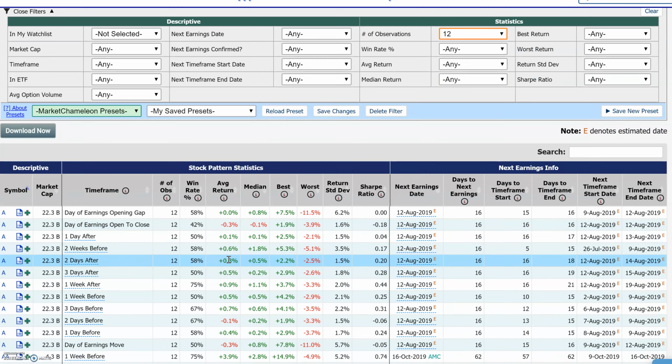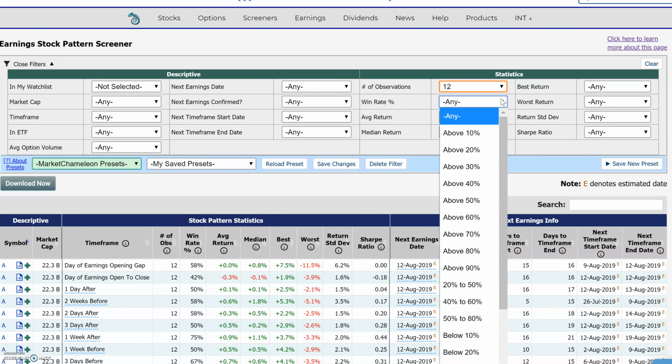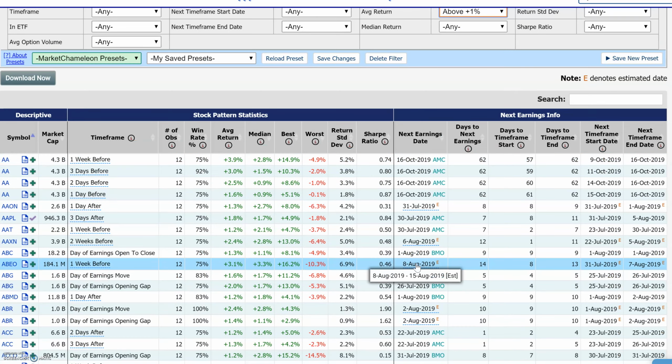And the first thing we're going to do is, since we're looking for high frequency, we want to see the win rate to be relatively high. So I'm going to put it at above 70%. So I'm looking for a specific pattern that worked at least 70% of the time or more. And also we want to look for high average returns, or positive average returns. I'm just going to set this for now at 1%.